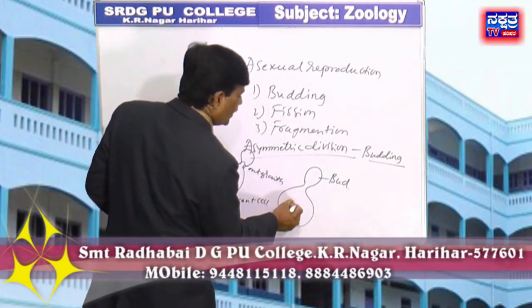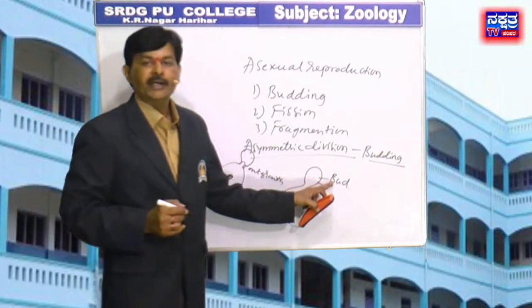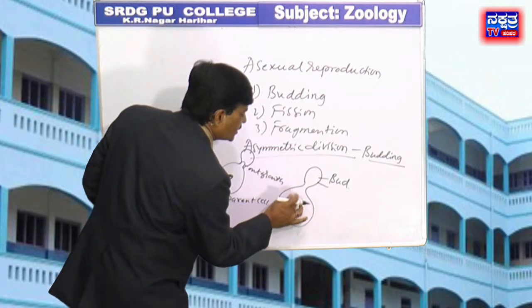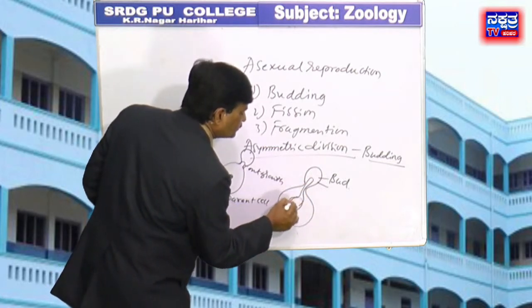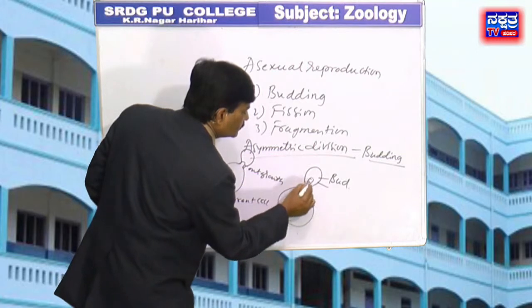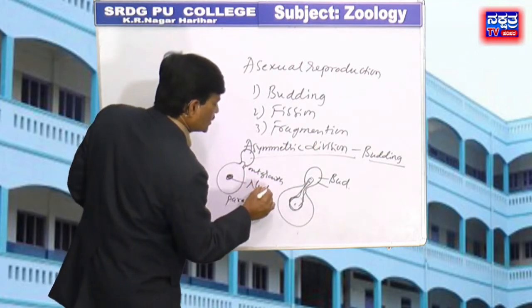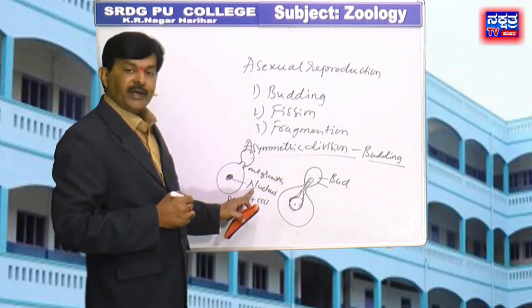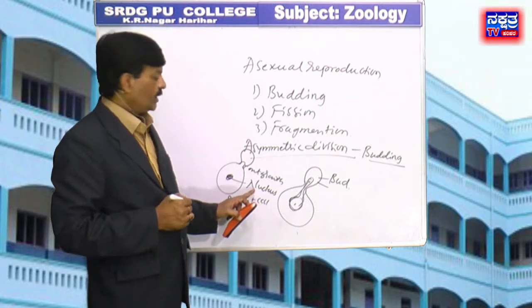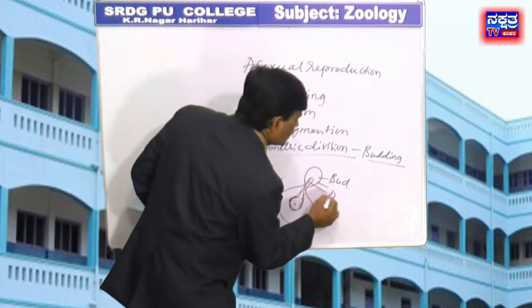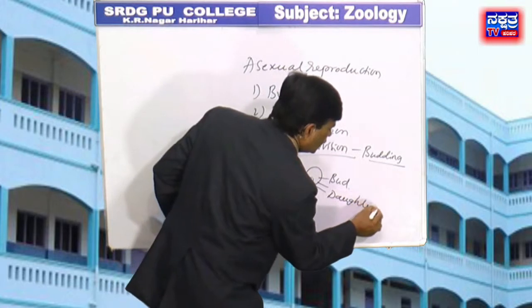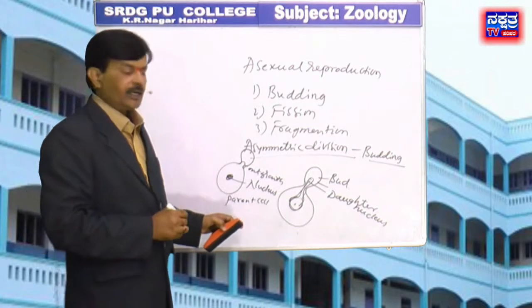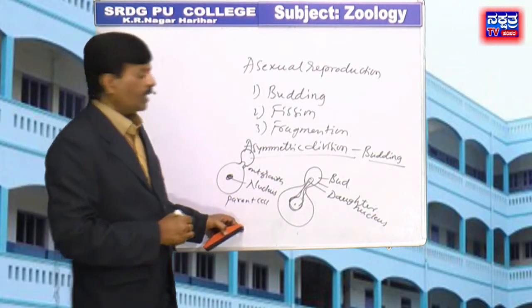Then the nucleus of the parent cell, this is the nucleus, splits into a daughter nucleus and migrates into the daughter cell.